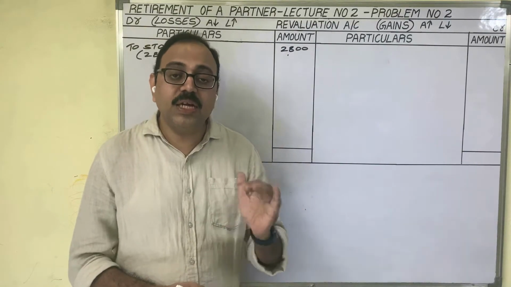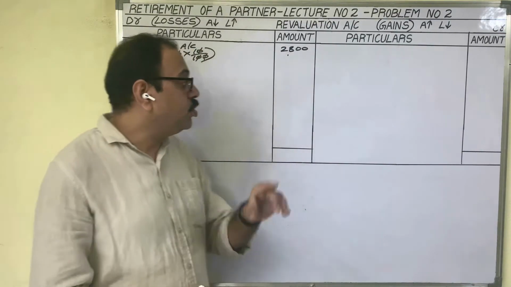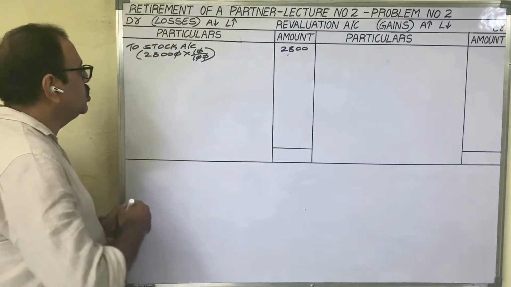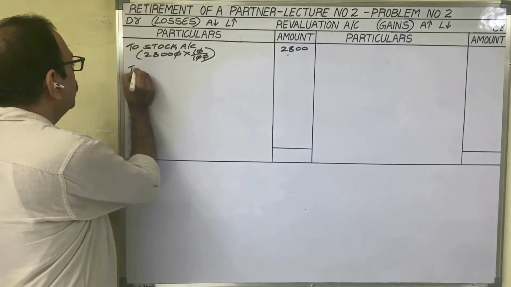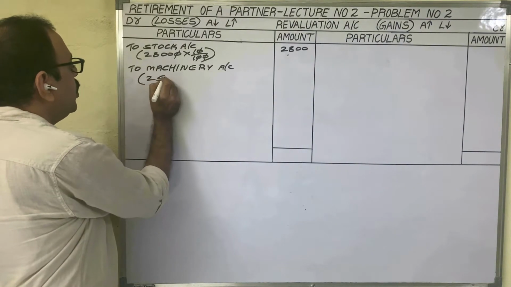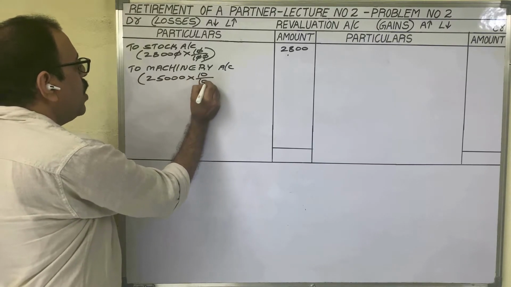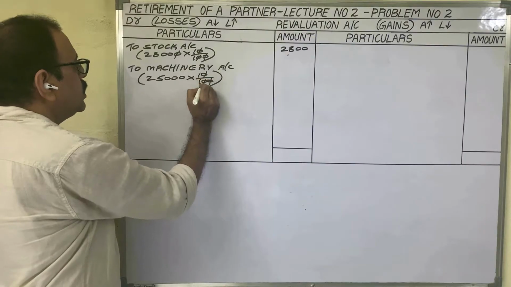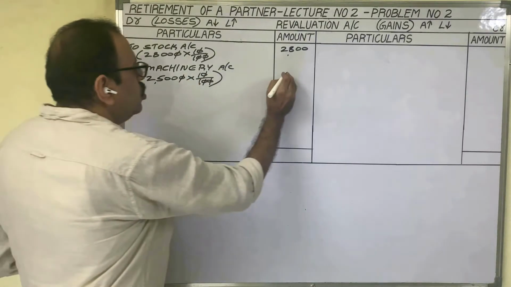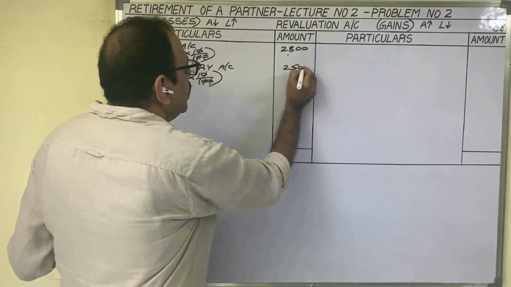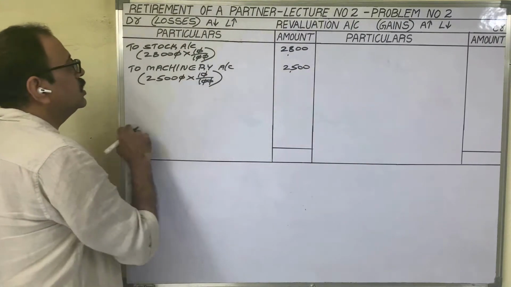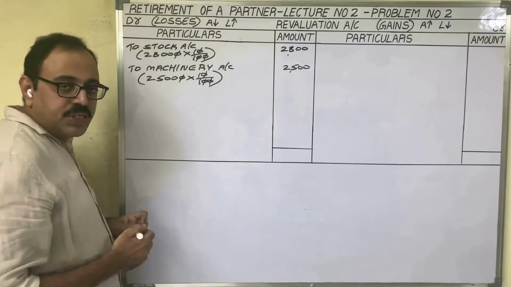Machinery is an asset, and its value is decreasing. It should be debited to the revaluation account. To machinery account: machinery cost price 25,000 rupees, and the market price is reduced by 10%. So 2,500 is reduced, which is a loss. It should be debited to the revaluation account.